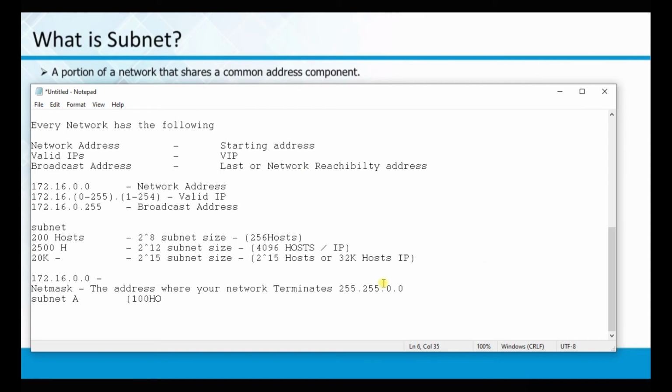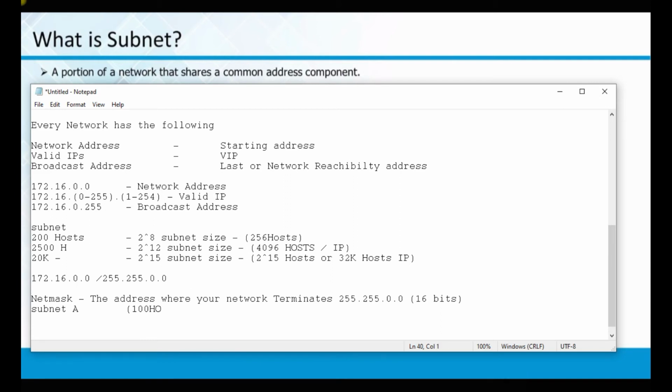In our case, since I have taken this, the net mask is 255.255.0.0. This can be represented using 16 bits. We call it 16 bits. So how do I define it here? This is my network address, 172.16.0.0 slash my net mask 255.255.0.0. This represents that the first 2 are network and the last 2 are host.